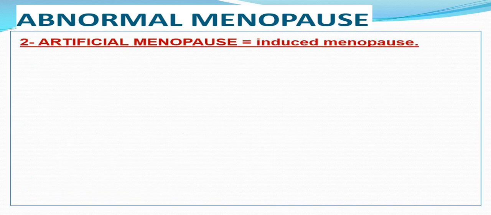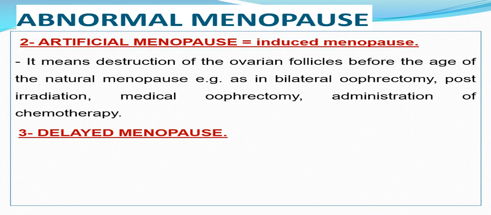All patients with premature menopause will develop menopausal syndrome and a menopausal state before the age of 40 years, and all of this needs treatment by hormone replacement therapy. Artificial or induced menopause means destruction of the ovarian follicles before the age of natural menopause, before the age of 45 years or 40 years, as in bilateral oophorectomy, post-irradiation, medical oophorectomy, or administration of chemotherapy. Again, these patients with all the causes mentioned before need hormone replacement therapy.